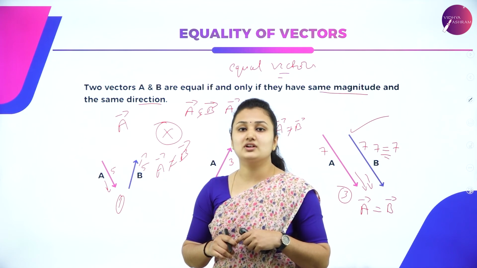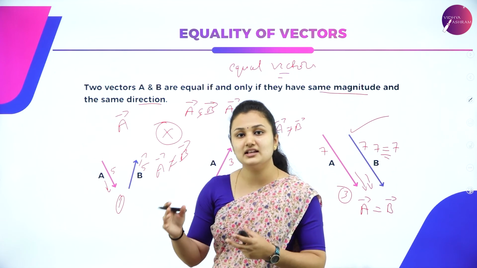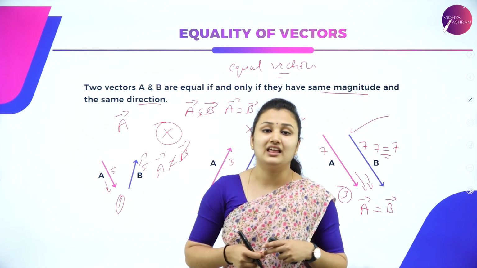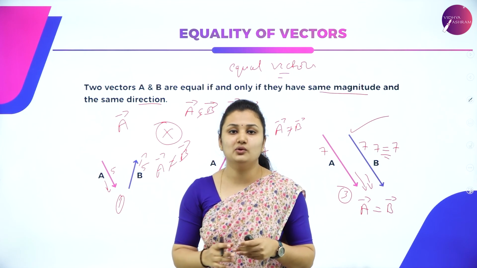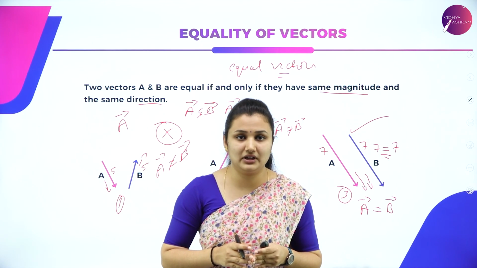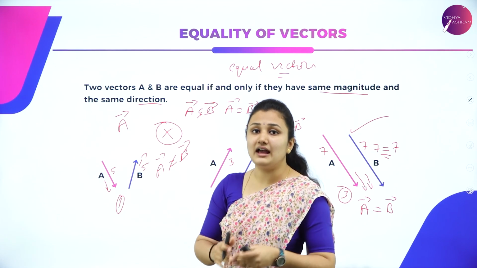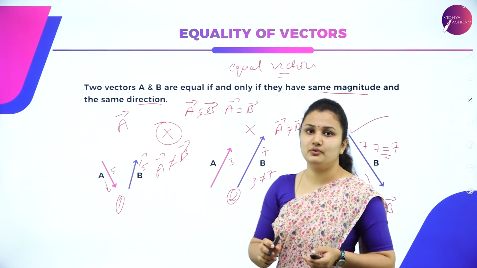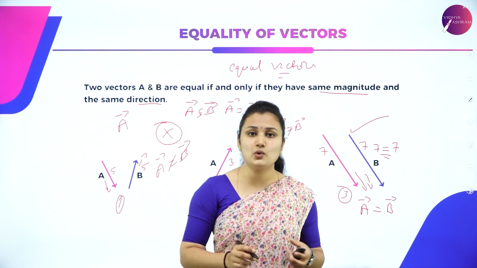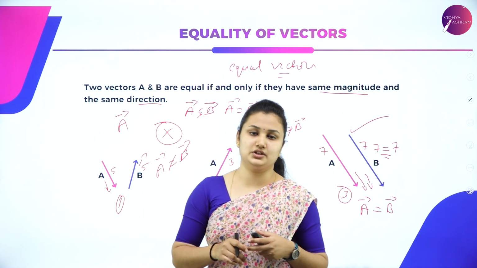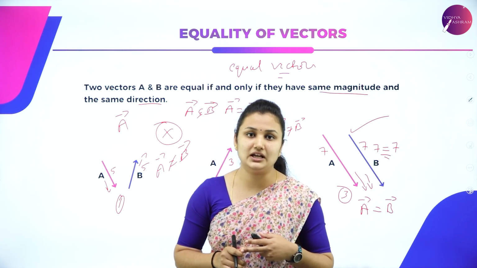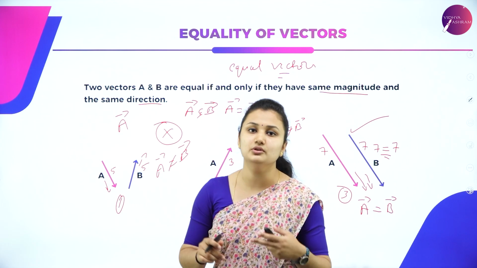Then we studied what is position vector as well as displacement vector. Then we studied the different types of vector, from localized vector to null vector. We described each vector individually. Then we studied equality of vectors. The vectors are equal only if they have the same direction and same magnitude. Then only we call them equal vectors. A is equal to B.